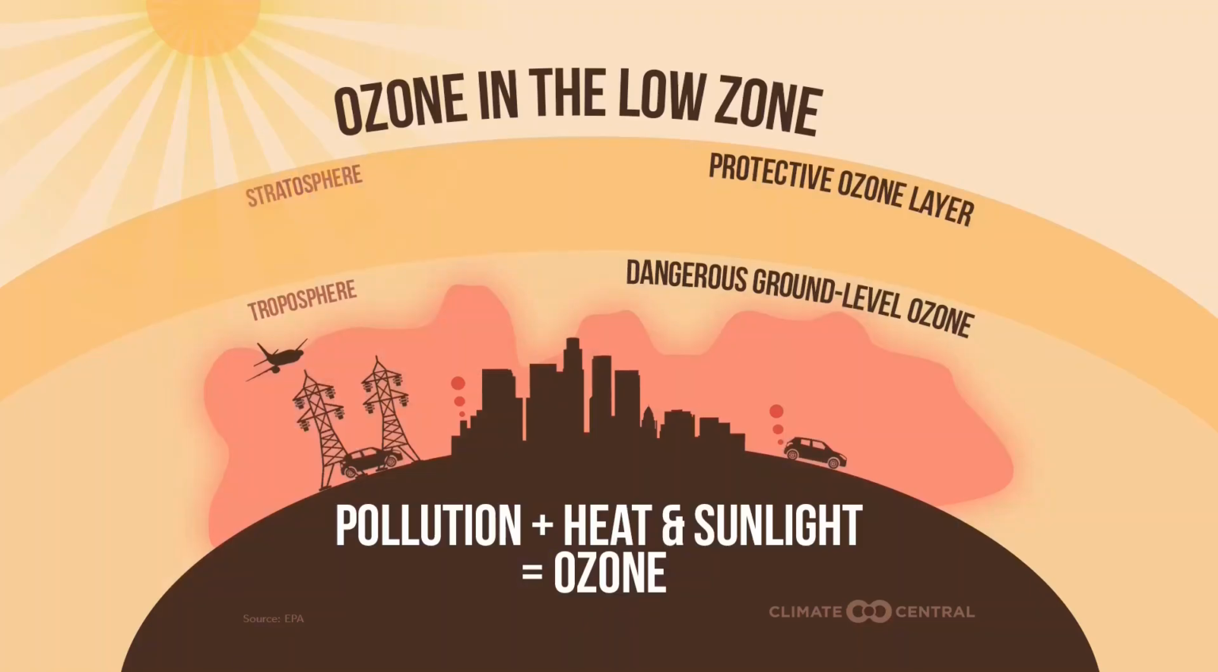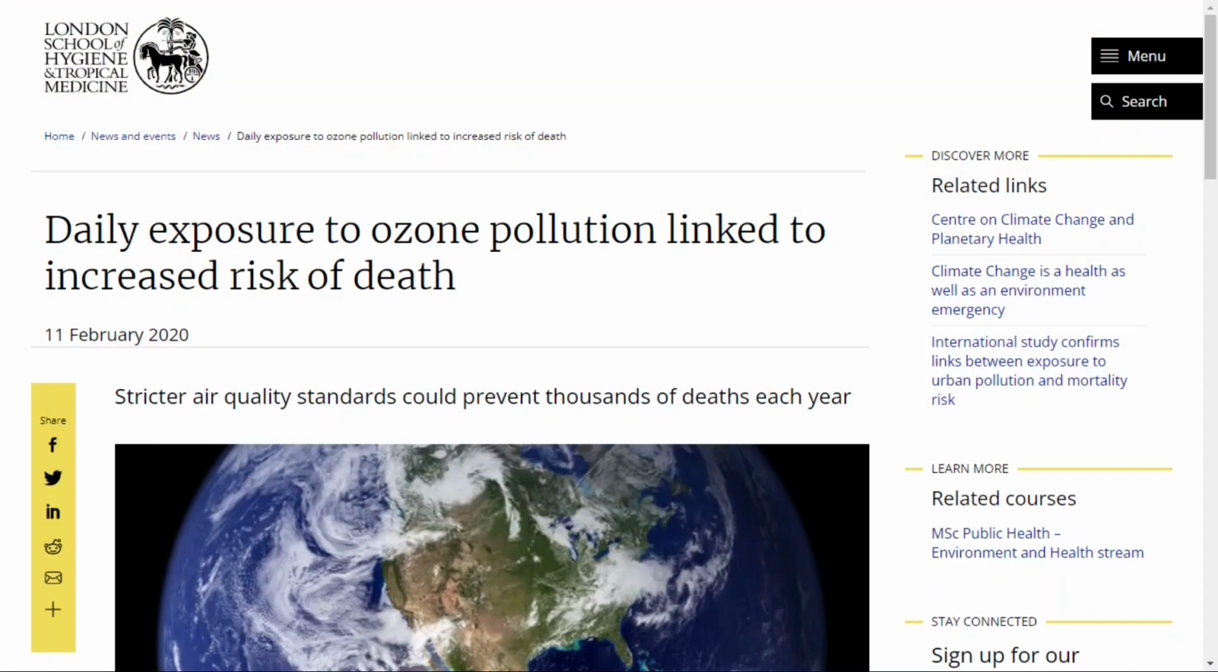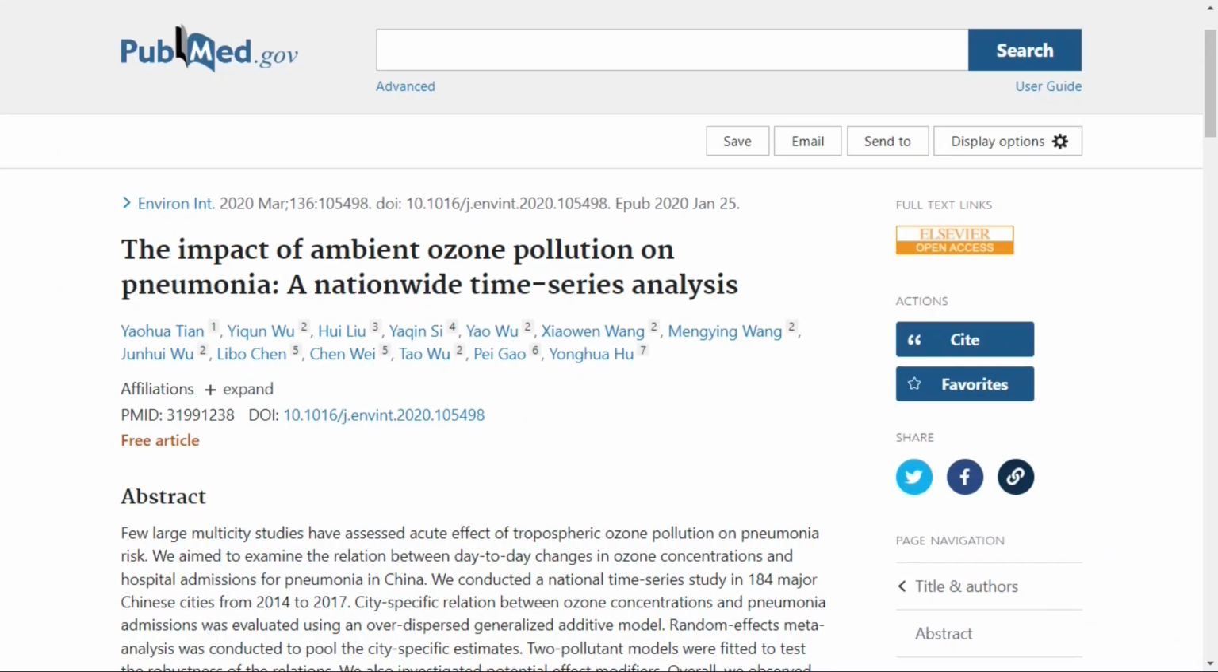The ozone layer found high in the upper atmosphere shields us from much of the sun's ultraviolet radiation. However, ozone air pollution at ground level, where we can breathe it, causes serious health problems. Ozone especially affects airways and lungs.